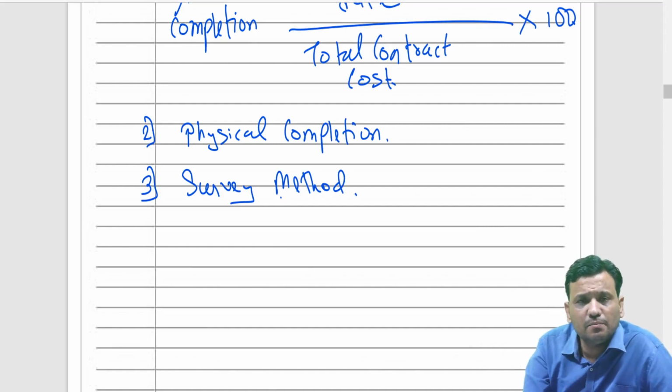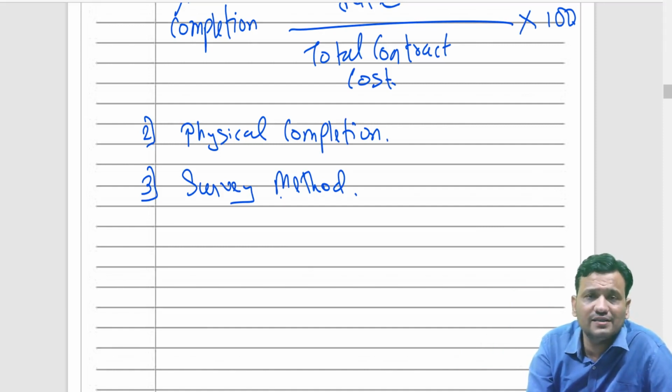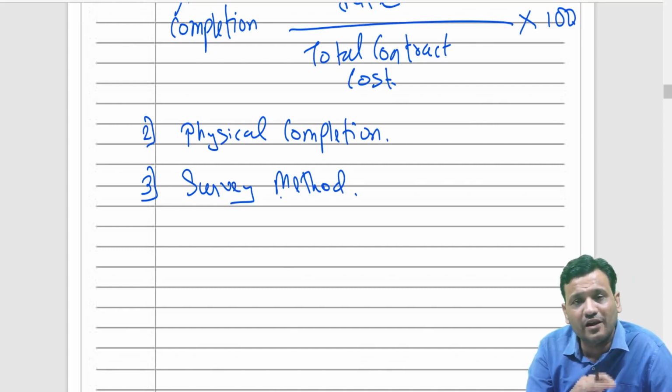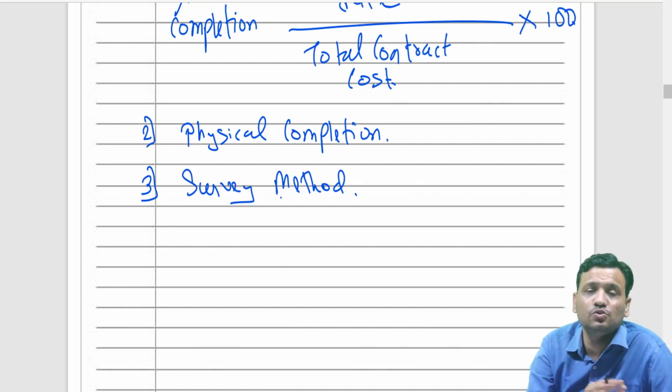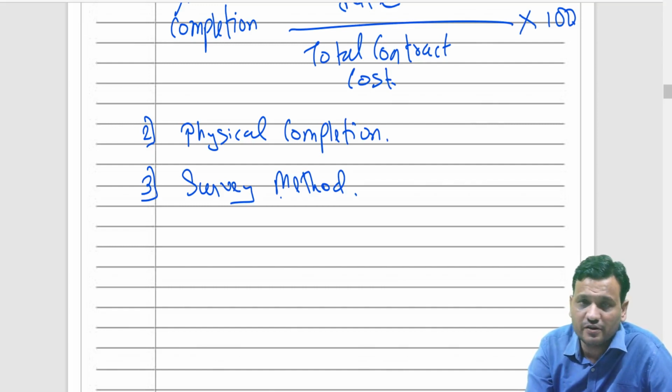So this method is a very good method for recognizing revenue and the cost and giving us the resulting profit or loss. But my dear students, this method has one disadvantage: if you recognize 25% revenue, it leads to recognition of 25% of profit. But what about loss?